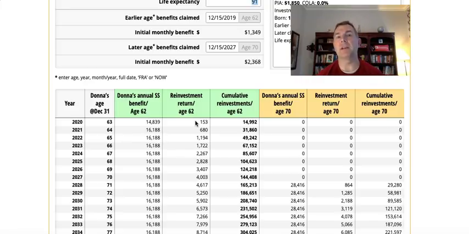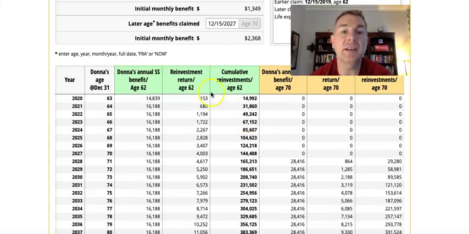If you think about it, if she had $10,000 at the beginning of the year, she'd get $300 in investment return at 3%. Well, here she didn't have $10,000 at the beginning of the year. She has $1,349, $1,349, $1,349. So you see how that works. Now the following year she has $16,188, again at 3%. Her cumulative investments are now $31,860. She's made about $835 or so total. So she has a little bit more than what she put in by a factor of $835. Not bad, but nothing fancy.